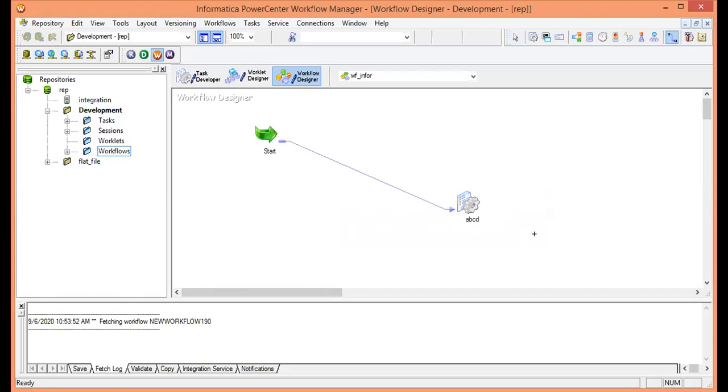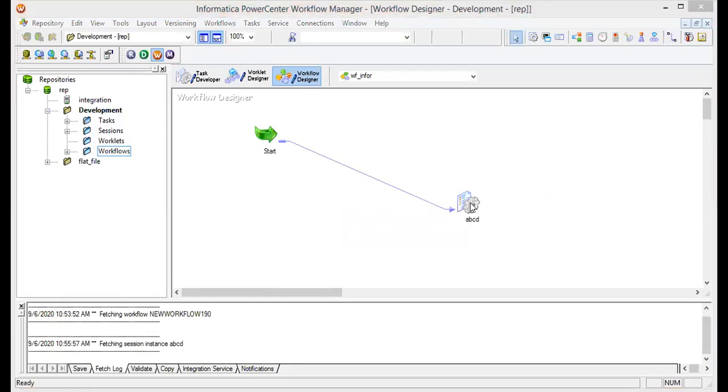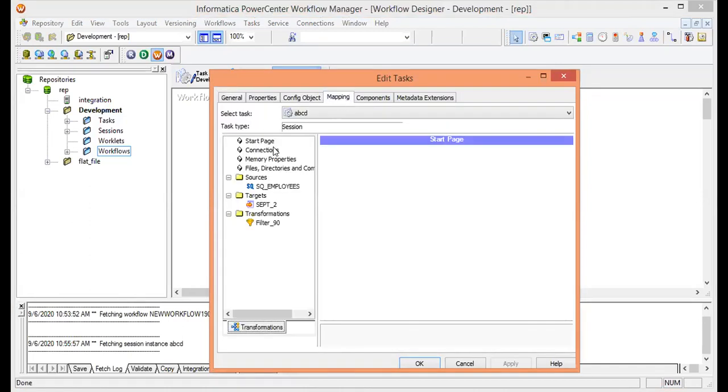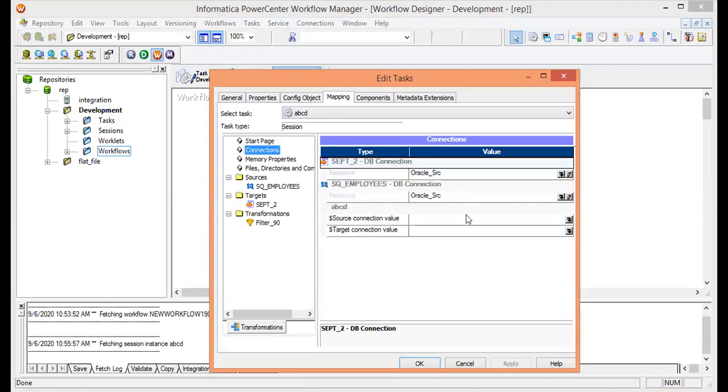The next thing we have to do is cross-check whether all the connections are coming from the proper place or not. How can we do that? Make a double click on this, and this tab will get opened. Now come to the mapping. Here you can see it is showing everything, the connection. First I will come to the connection. Here it is taking the connection in a proper manner. Here also it is taking the connection in a proper manner.